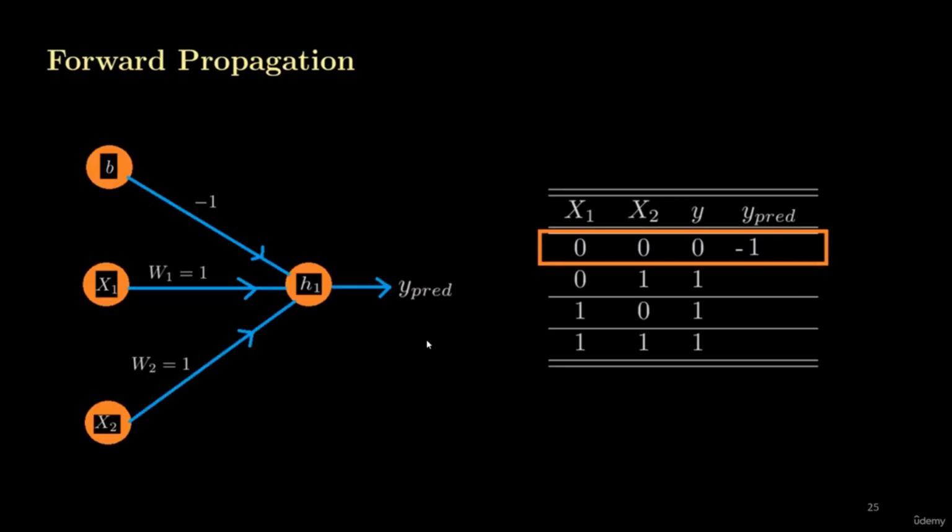So what is happening during the first iteration? During the first iteration, the predicted value of the neural network is -1. If we compare this -1 with this 0, definitely there is an error, and we need to propagate this error back through the neural network in order to update the values of these weights and this bias.